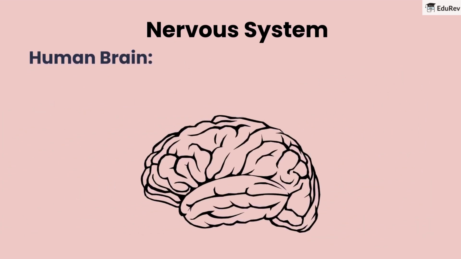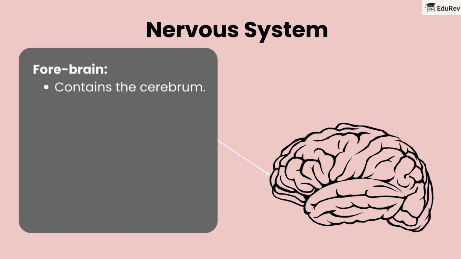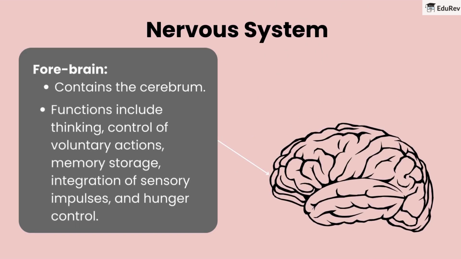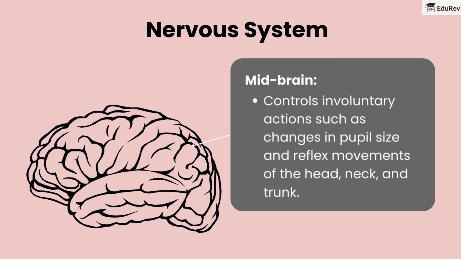Human brain. The brain is the main coordinating center of the body, consisting of three major parts. Forebrain contains the cerebrum. Functions include thinking, control of voluntary actions, memory storage, integration of sensory impulses, and hunger control. Midbrain controls involuntary actions such as changes in pupil size and reflex movements of the head, neck, and trunk.